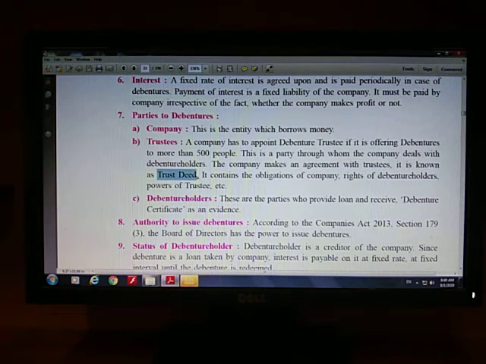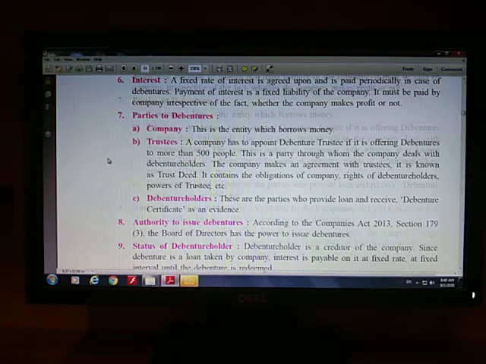Trust deed is nothing but an agreement between the company and the trustees that this company is going to borrow some money from the debenture holders. After allotting them debentures, there will be some rights conferred to debenture holders, and the trustees must have some power to exercise, etc. So trustees are nothing but the middlemen or the intermediaries between company and the debenture holders, right?